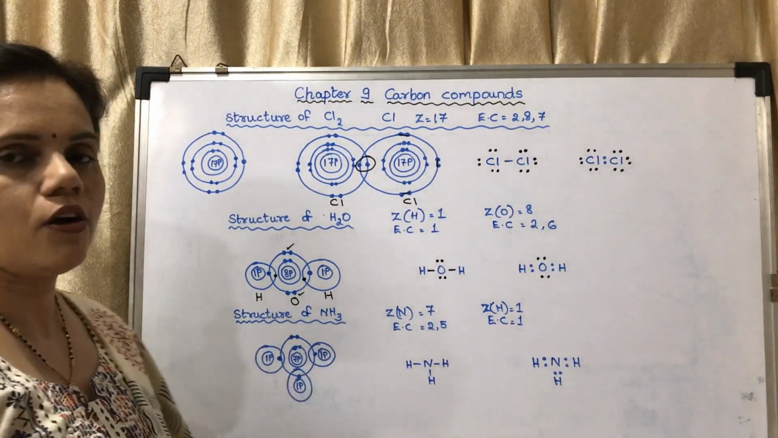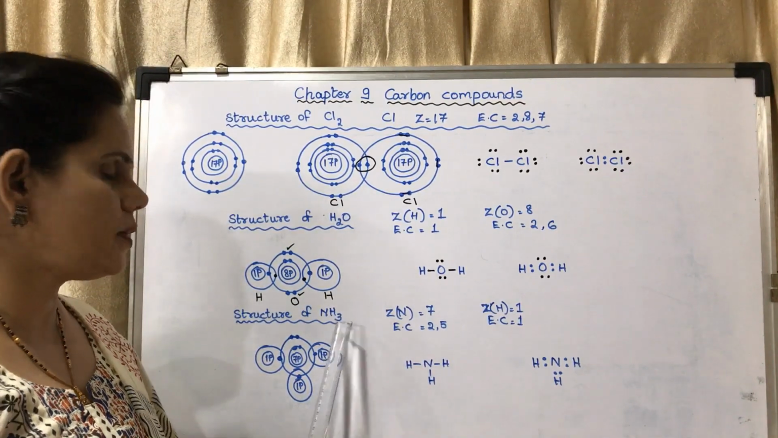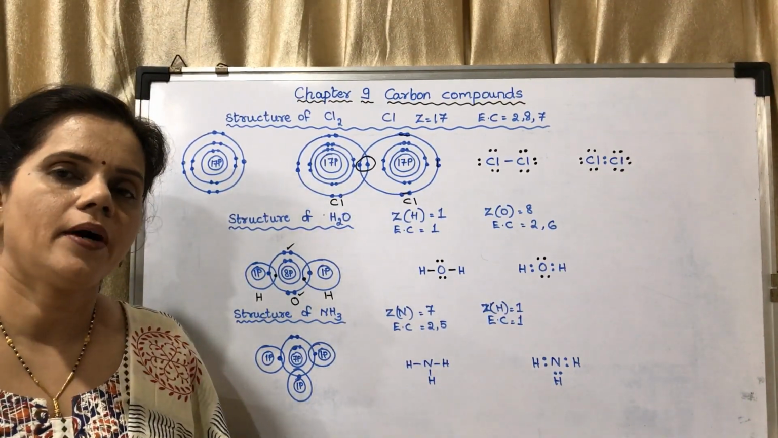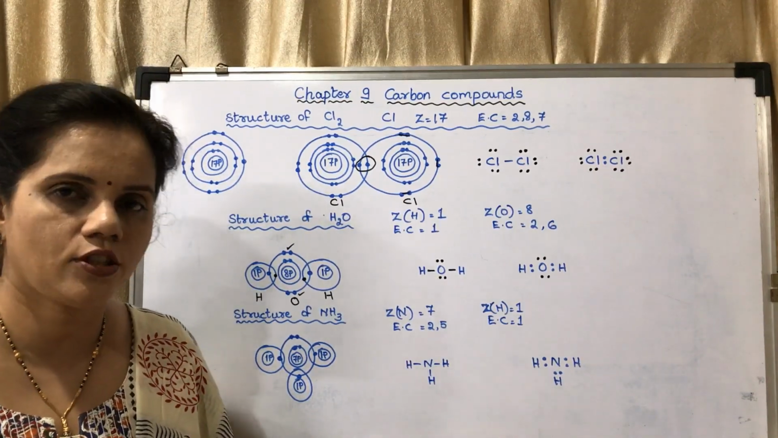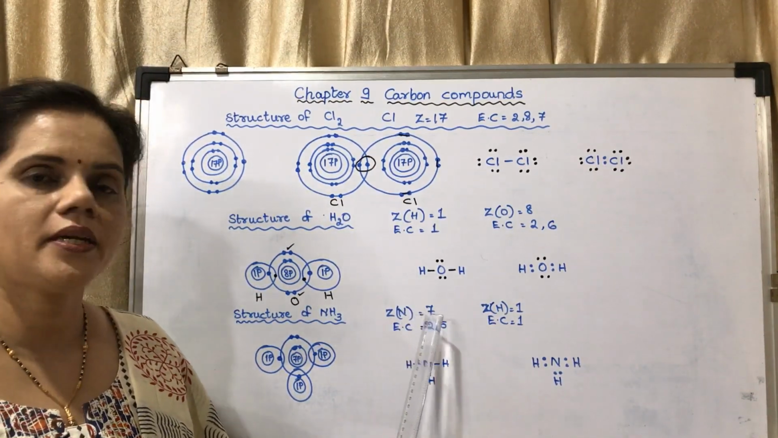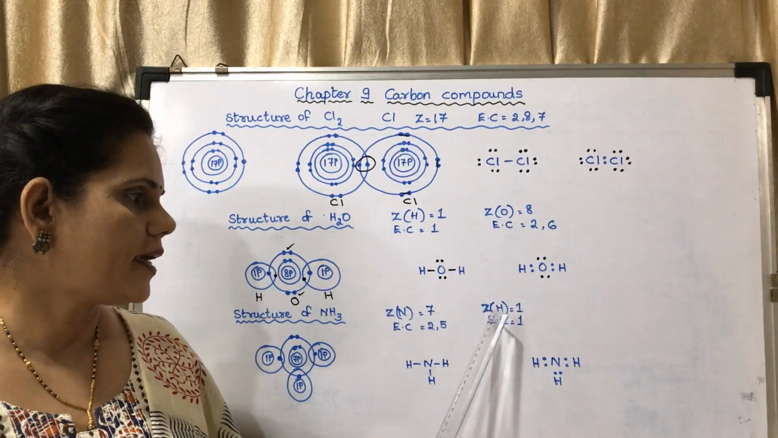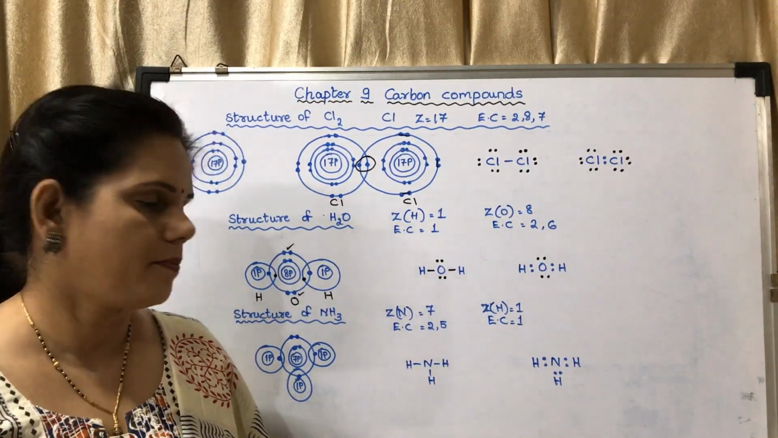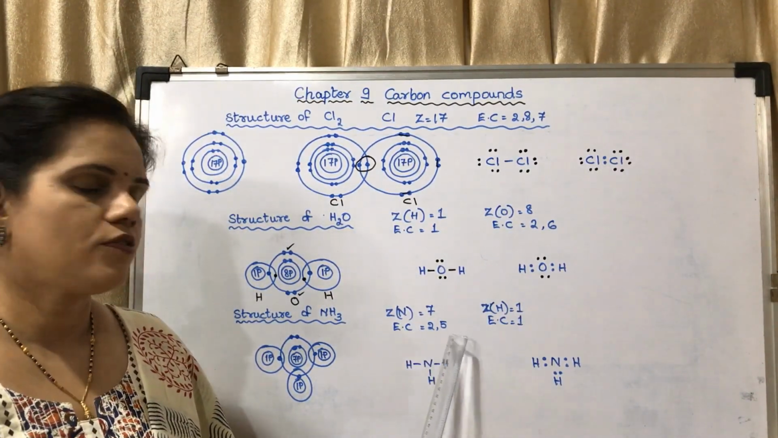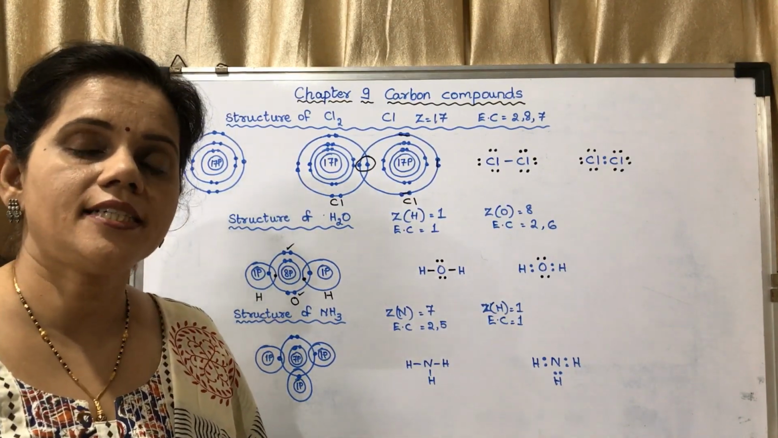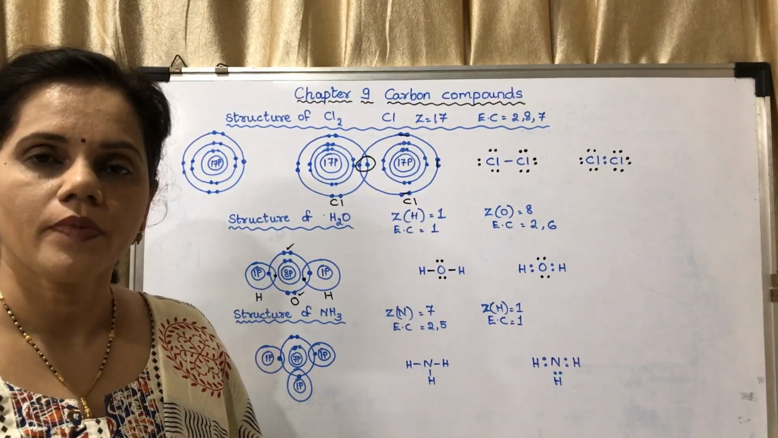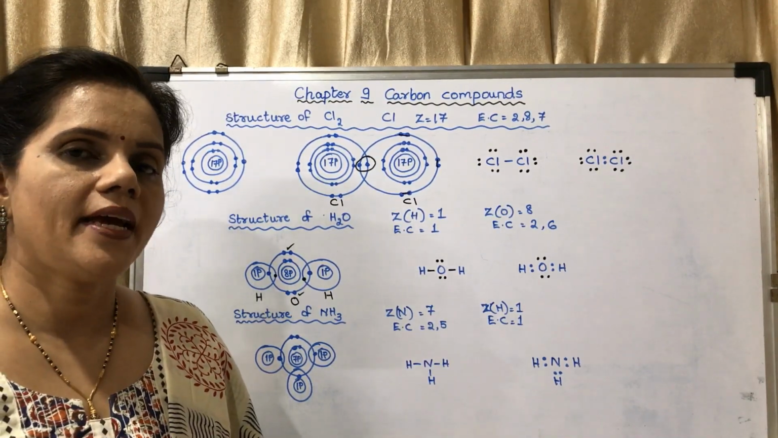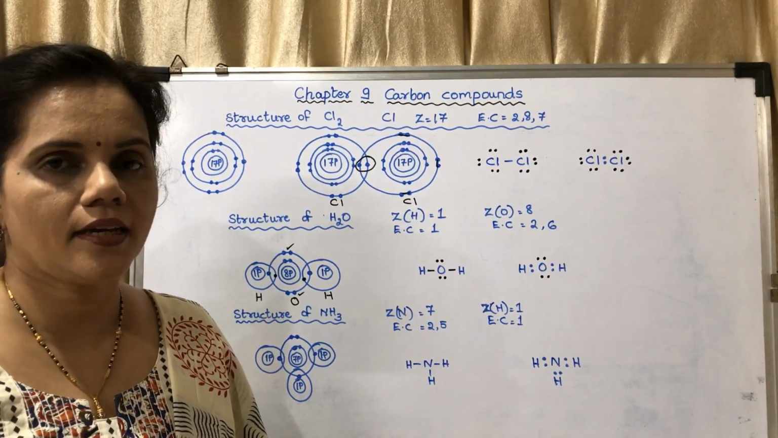Similarly, structure of ammonia. NH3 means ammonia. That compound has also two elements. One is nitrogen, the other is hydrogen. Nitrogen atomic number is 7 and hydrogen atomic number is 1. Its electronic configuration is 2, 5. It needs 3 more electrons to become 8 in the outermost shell. So to become 8 in the outermost shell, it needs 3 electrons.